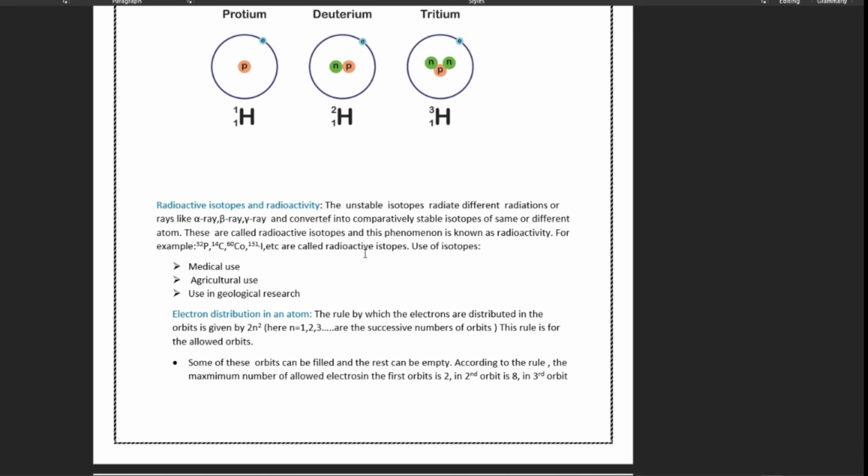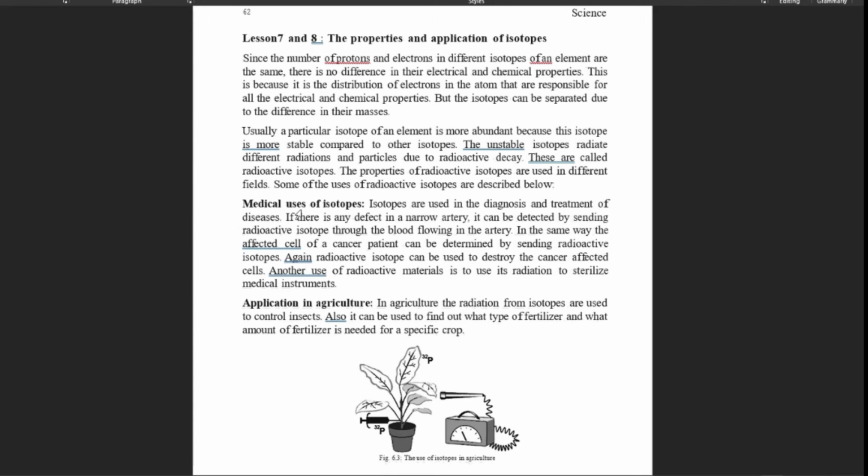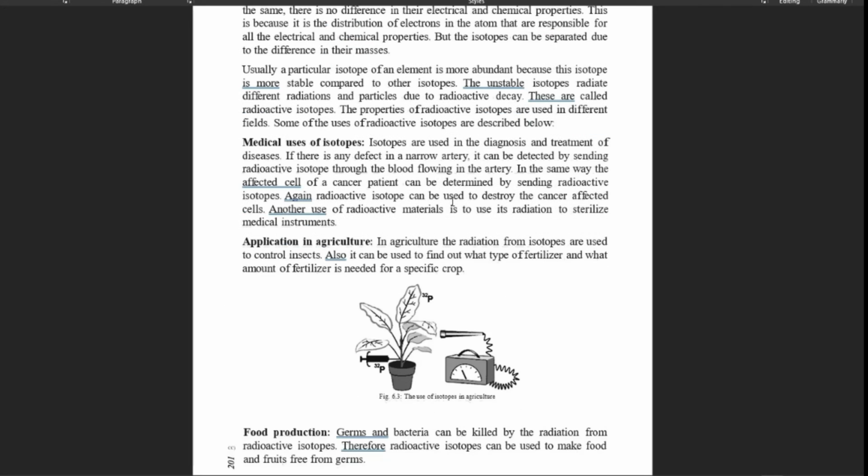And there are different uses of isotopes. What are the uses of this, if you know that? There are uses in medical use, in agricultural use, in geological research, and in food production or food preservation. So these are the 4 uses of isotopes. We use these in our daily life. In the book we can see them, like medical uses of isotopes, applications, and descriptions we can learn.